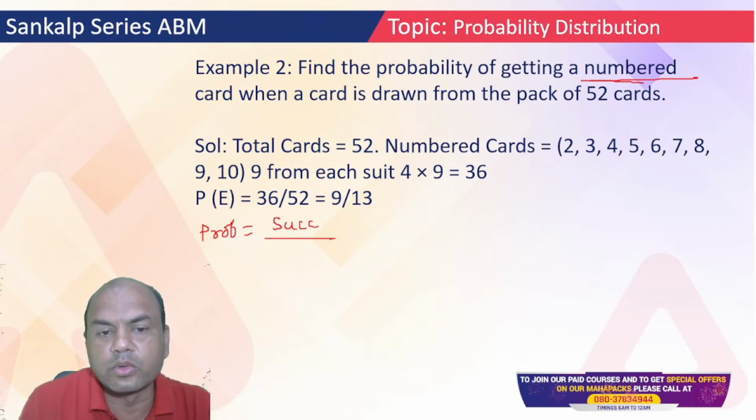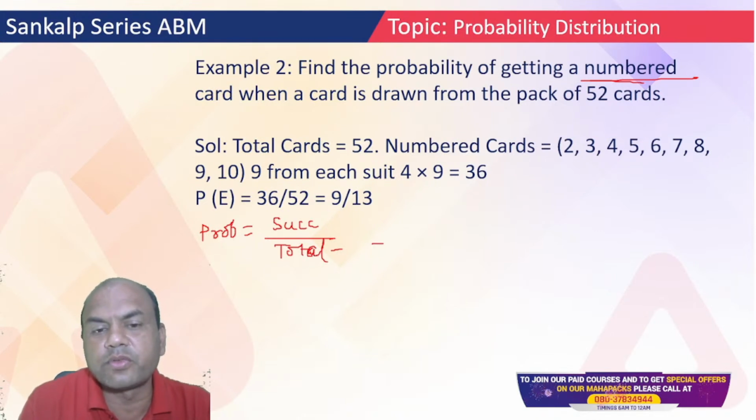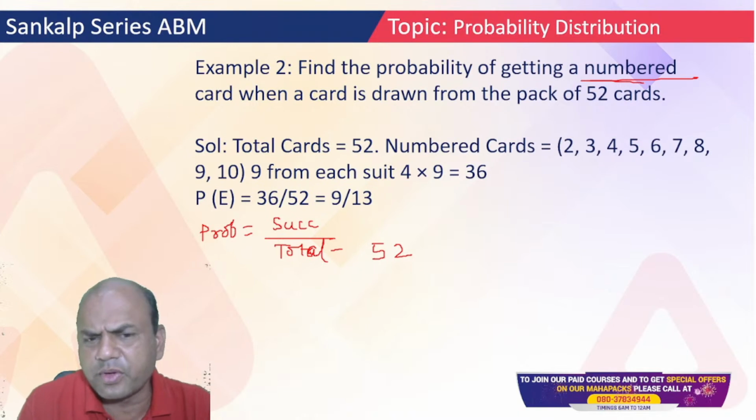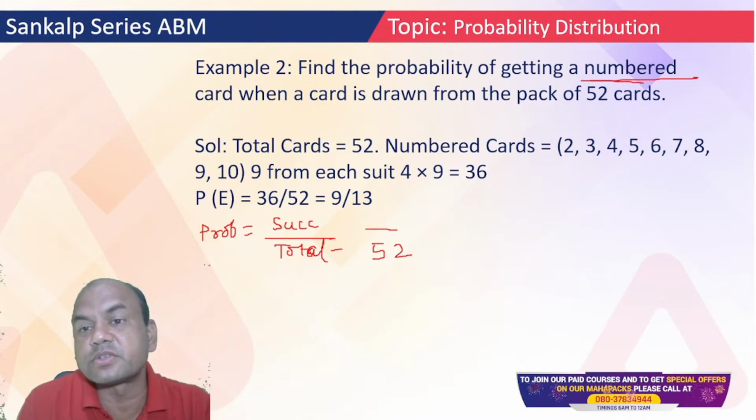Okay. Upon total, sample space. So total is simple. Total you have got is 52. Right? Total is 52 cards. What about the success? Success is what?